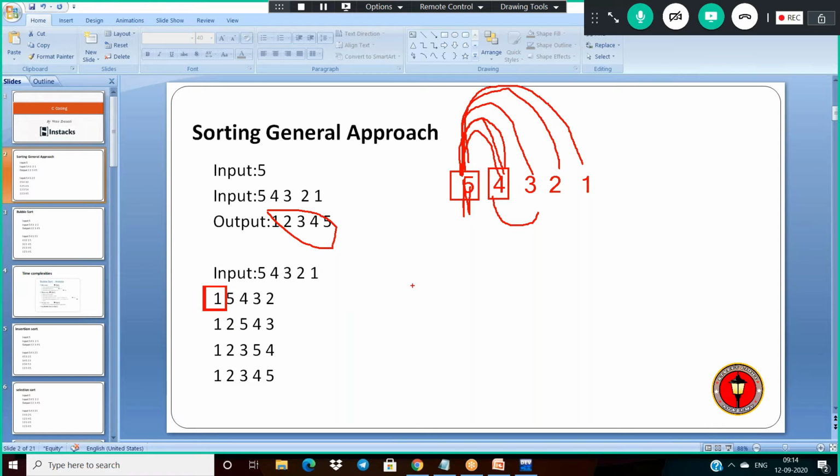Next, I have to skip the first position, since I don't want it to participate. Then I have to compare 5, 4, 3, 2 here. Similarly, I compare whether 5 is greater than 4, 5 is greater than 3, and 5 is greater than 2. After completion of this, this position will hold the least element. What is the least element from 5, 4, 3, 2?